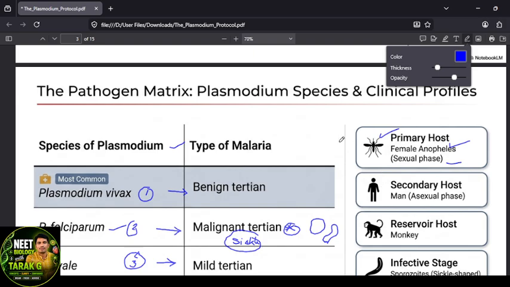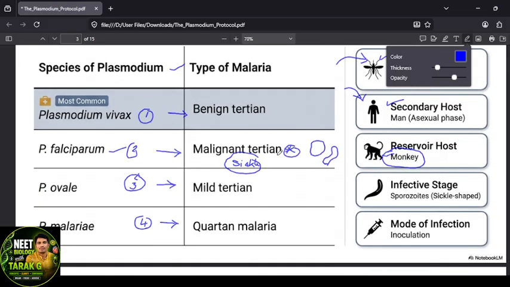Plasmodium undergoes the sexual phase in the mosquito, and the asexual phase in man. That's why man is the secondary host. Apart from that, the reservoir host is the monkey. It stays there when both hosts are not available, and lives in the monkey without causing any damage.